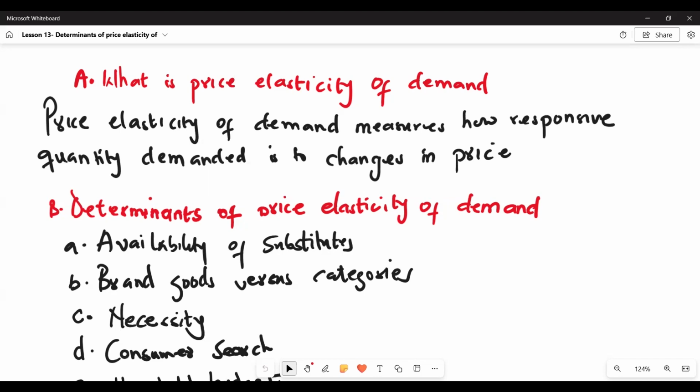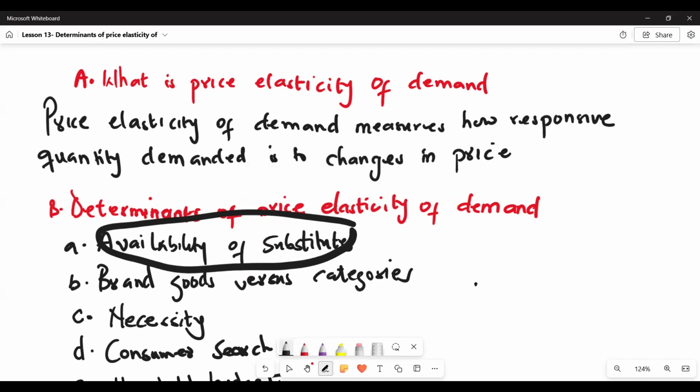The first determinant of price elasticity is availability of substitutes. Substitutes are goods that are used in place of each other, for instance, coffee and tea. If you increase your demand for one, then you decrease your demand for the other good. When a good has many substitutes, consumers have variety or a lot of options. So when the price of one good increases, they can switch to the other good. For instance, when the price of tea increases, consumers can easily switch to buy coffee.